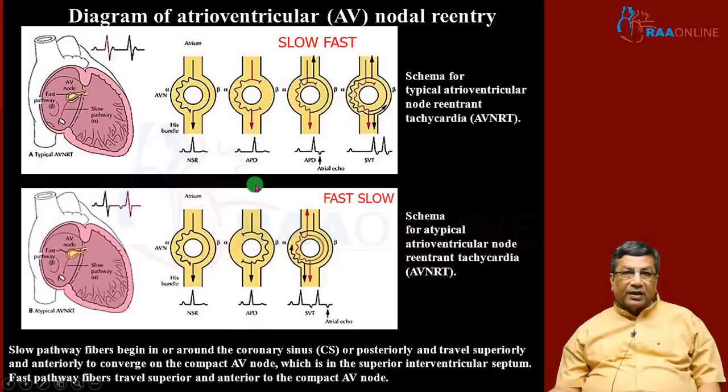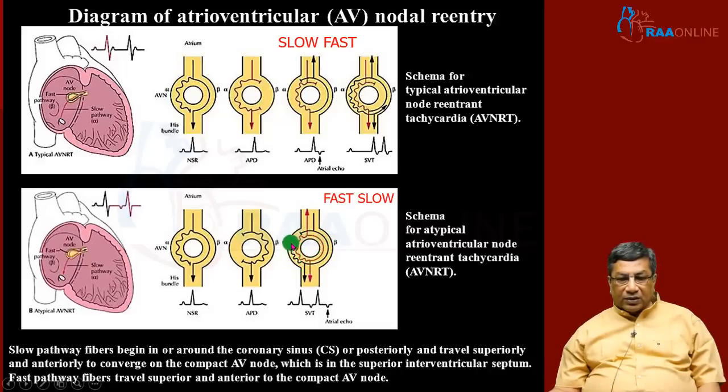There is a very rare entity known as atypical AVNRT. First, this is the typical AVNRT, where the slow pathway is conducting antegradely and the fast pathway is conducting retrogradely. So you have a P wave and QRS simultaneously. That is your typical AVNRT. Whereas in atypical AVNRT, the antegrade conduction is through the fast pathway and retrograde conduction is through the slow pathway.